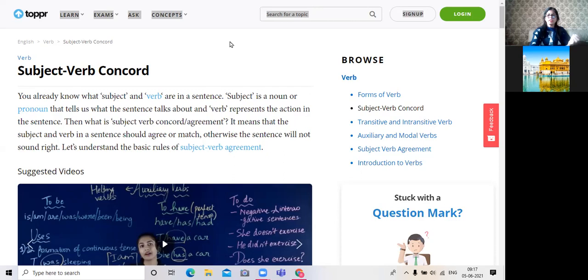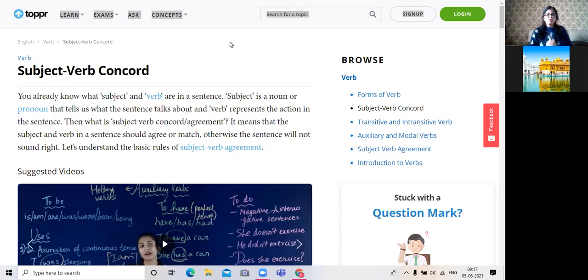So verbs actually do three kinds of things. One verb shows the state of being, for example, he is a doctor. Second shows possession, for example, he has a book. And third, for example, she is solving her sums. That shows the work which is in progress. She has solved the sums. It shows that she has been through this process of work, right?